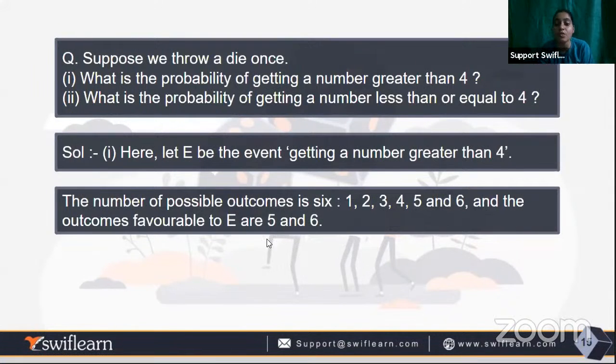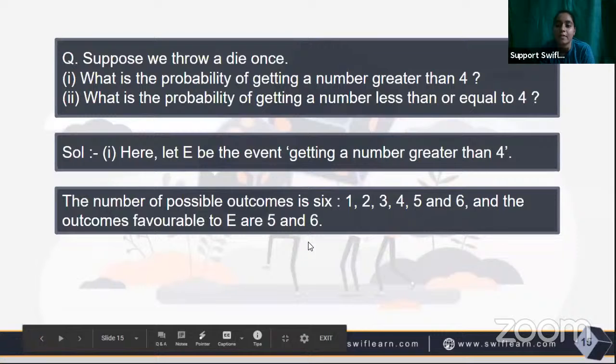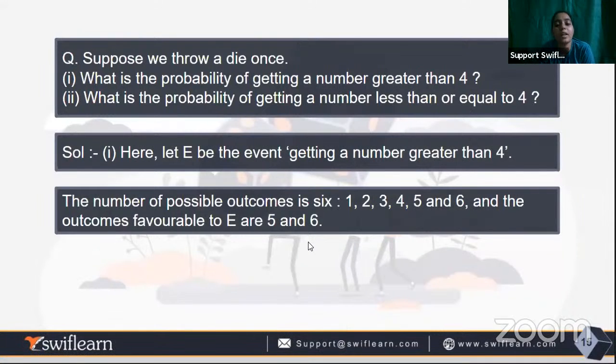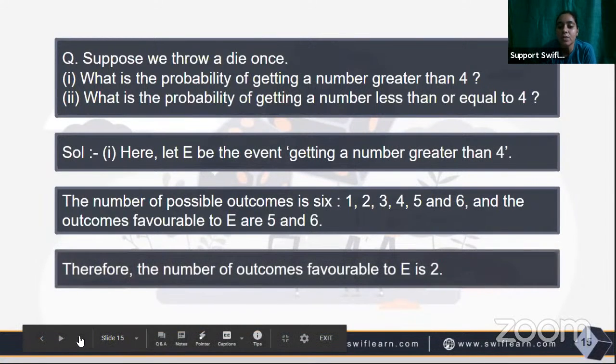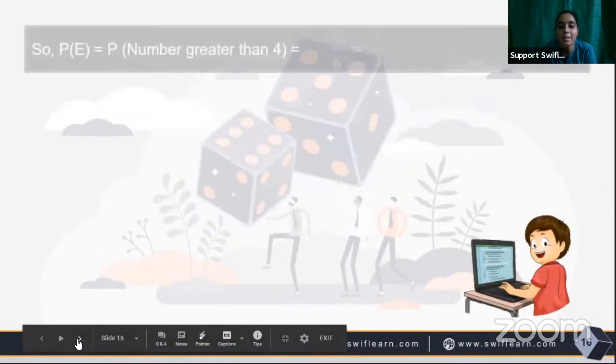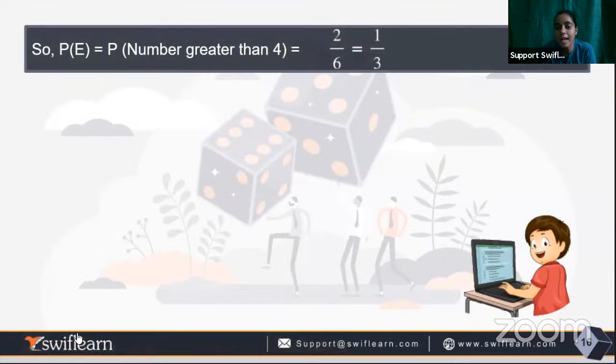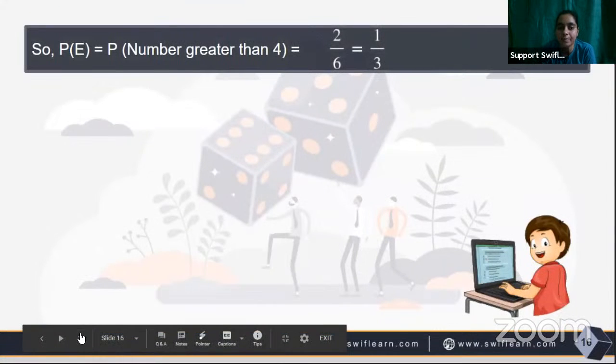So for getting the number 5 or 6, the favorable number of outcomes will be 5 or 6. Either I get 5, I will win, or if I get 6, I will also win. So the favorable number of outcomes will be 2, and the probability will be 2 upon 6, that is 1 by 3.